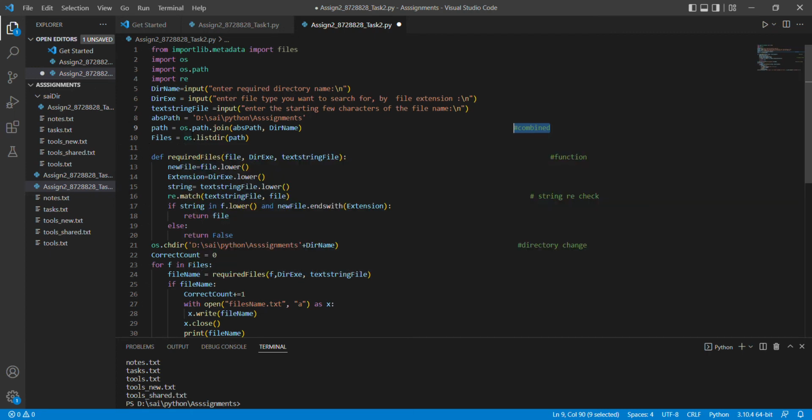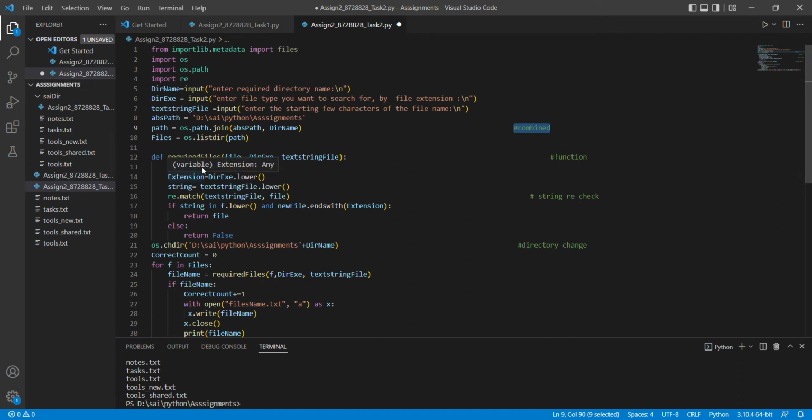Files is called list of directory path. This path is included in the list of files here. Next, writing the function here. Required files: here files, directory, extension, and the string file. We need to include these three in the directory.